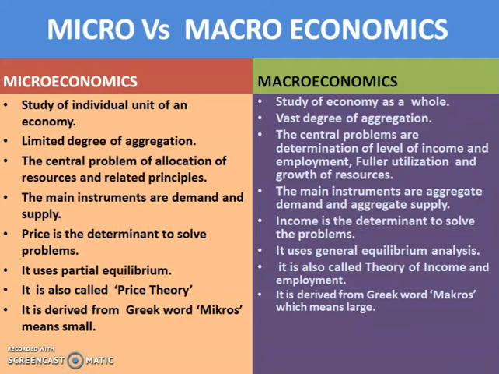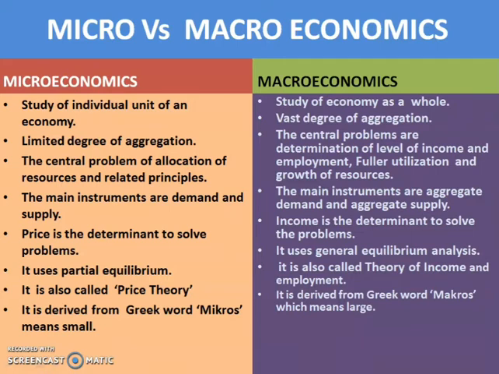Then the sixth difference is microeconomics uses partial equilibrium analysis. It shows the effect of one factor on the study, other factors being equal. Whereas macroeconomics uses general equilibrium analysis.